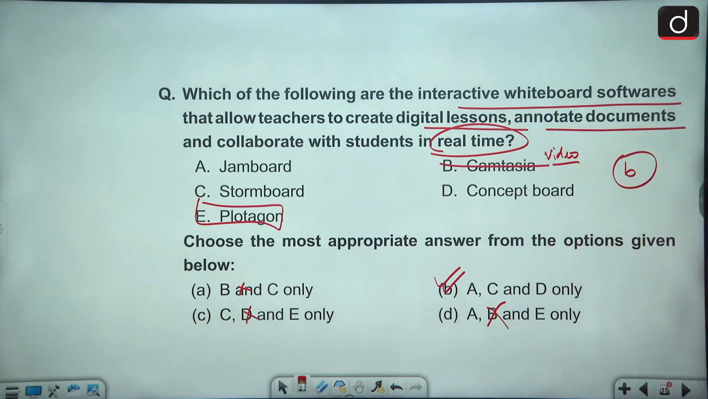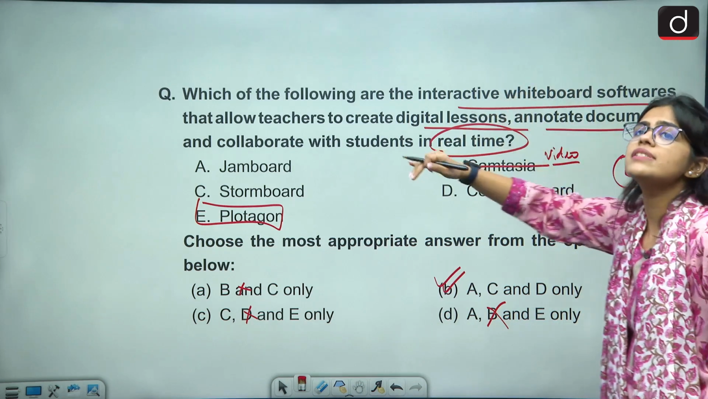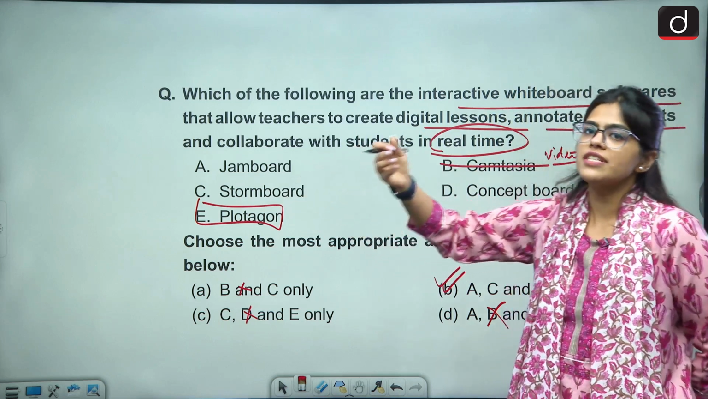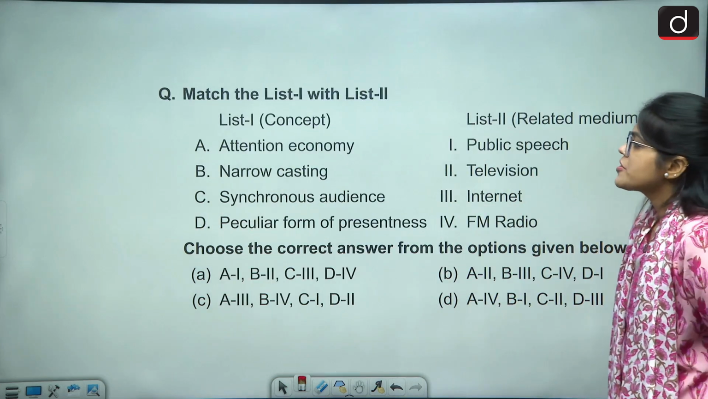We have Jamboard, Stormboard, and Concept Board, which are used as interactive whiteboard softwares and tools as instructional facilities for the teacher to teach in the class using the digital concepts.